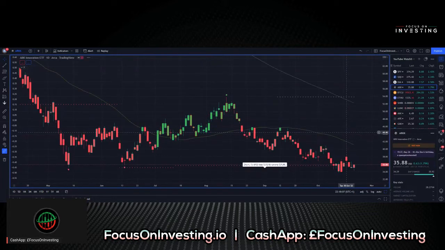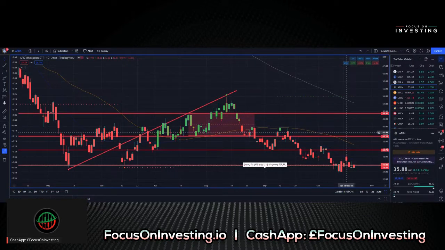Our next chart is ARK Innovation ETF, ticker symbol ARKK. Current price point is $35.88, and we're down 1.79% for the day, down 492 off of our most recent high. And again, trend filter is red, trading below all three moving averages. 200 simple moving average is trading slightly higher on this chart. However, similar story, we've got our level of support here around $35.65, excuse me. And that's acting as a level of support. Currently coincides with this level of pivot support.